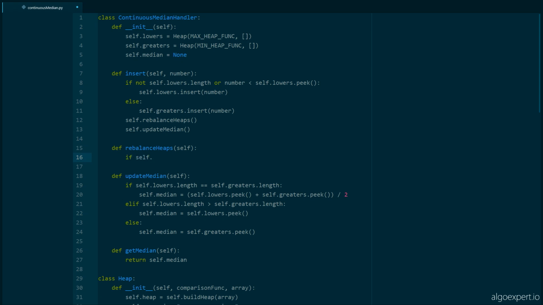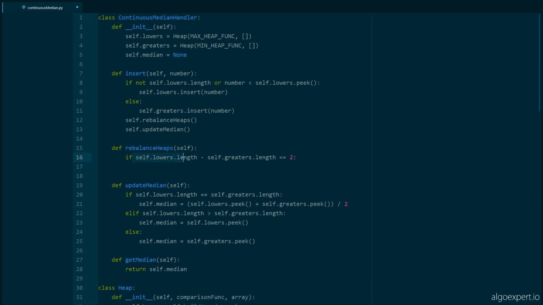So if self.lowers.length minus self.graters.length is equal to 2, so if the lower half has 2 extra numbers compared to the greater half, then we're going to rebalance them by inserting in the greater half a number that we remove from the lower half. Okay? So I'll repeat this, if the lower half has 2 more numbers than the greater half, then we insert in the greater half the number that we remove from the lower half.